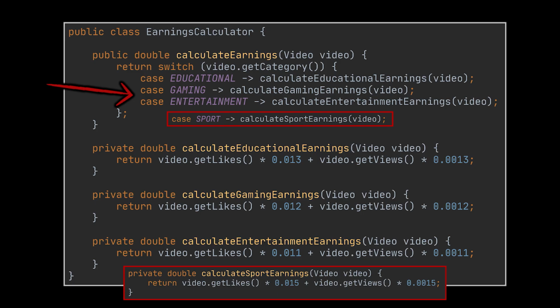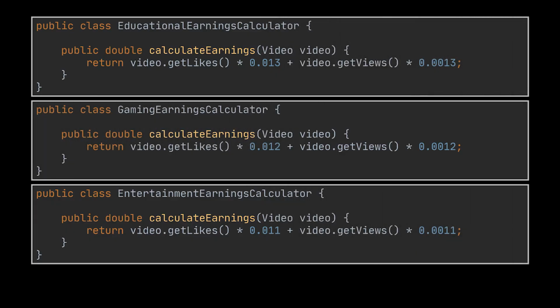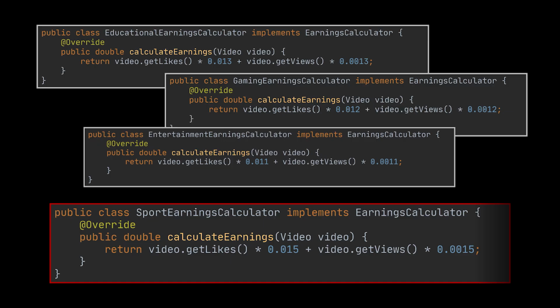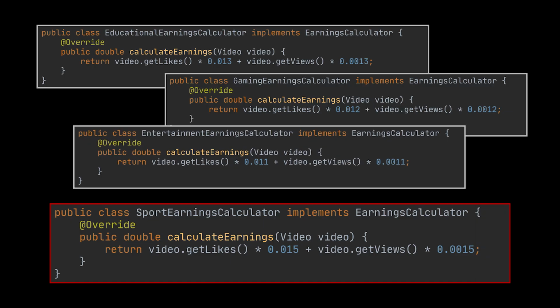You see, our class is open for modification, whereas the open-closed principle suggests that a class should be open for extension but closed for modification. So, to solve this, we are going to create a class for each category instead of creating one class for all of them, and copy-paste each private method we previously had inside its respective class. Then we are going to create an interface for these classes to implement. As we can see, all these classes now override the same method and implement the same interface. If we were to add a new category, all we have to do is create a new class and make it implement this interface. We don't have to touch existing classes anymore.